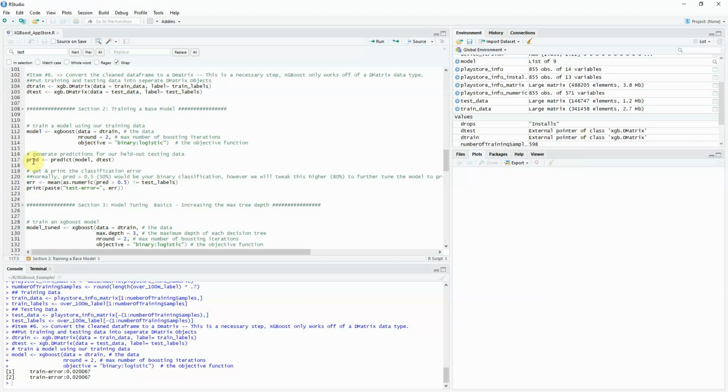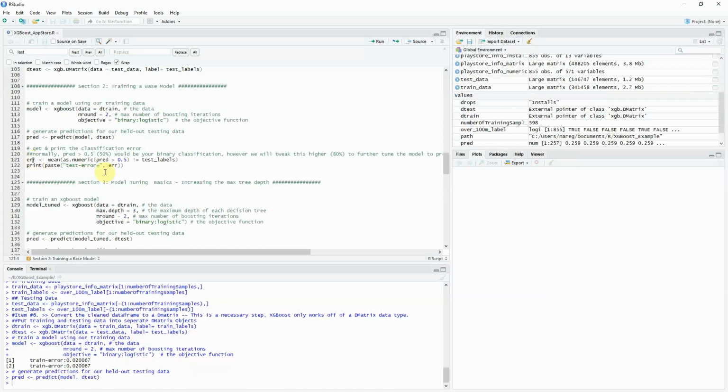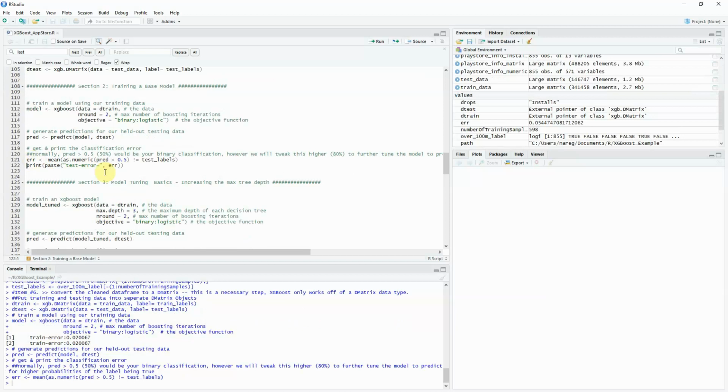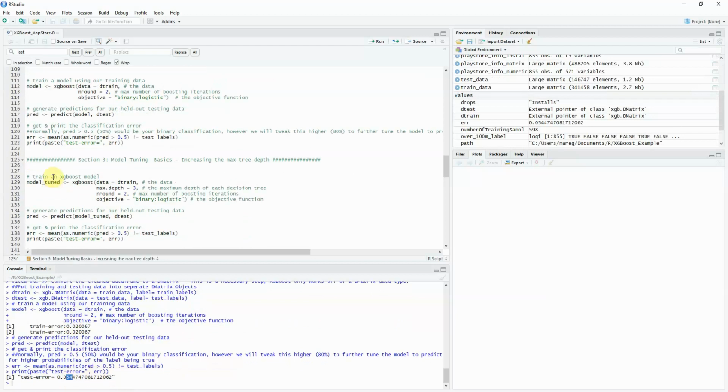So the next step is to generate the predictions for our held out testing data. So we're just rerunning the model with the test data. We're calculating the errors, and then from there we're doing a test error. So this will calculate the error between the test data and the training data. So right now we're at a 5.4% error between the training and the testing set, which is good. That means it's not completely overfit.